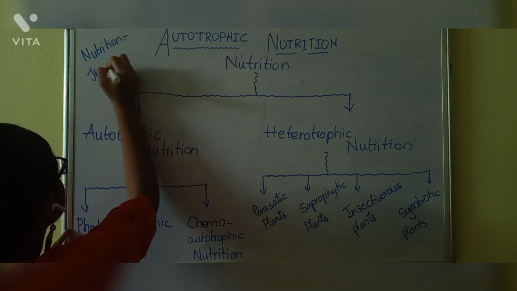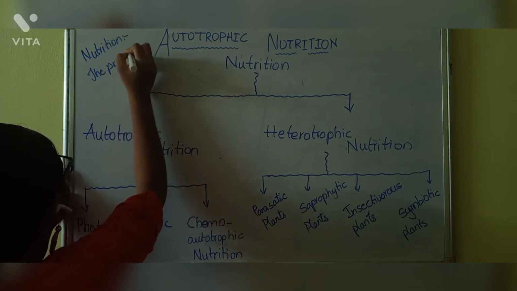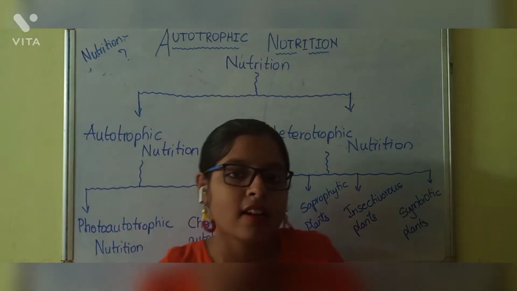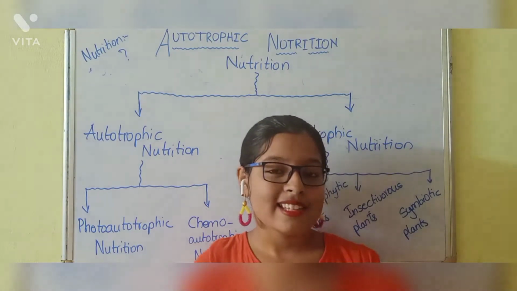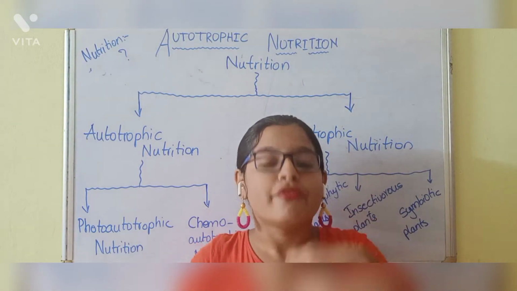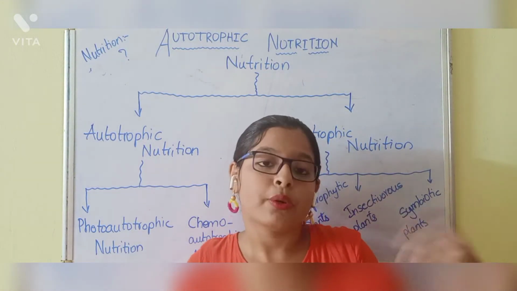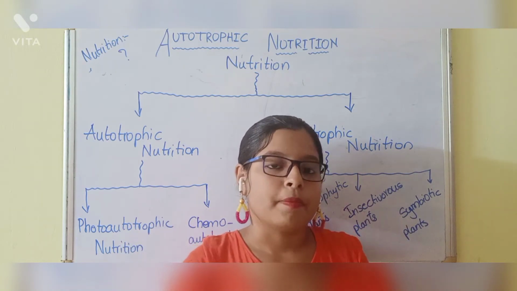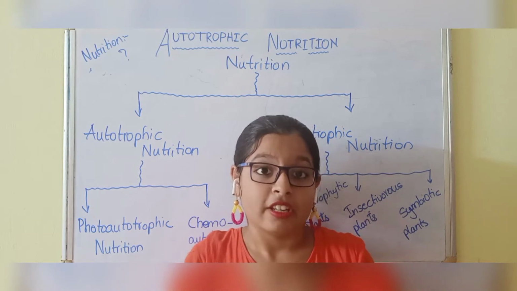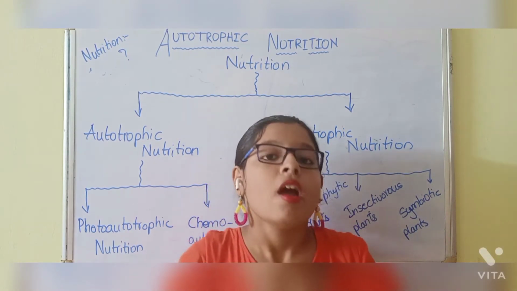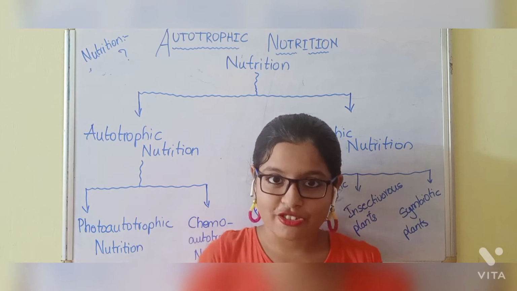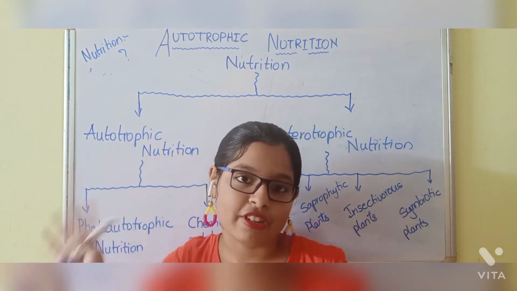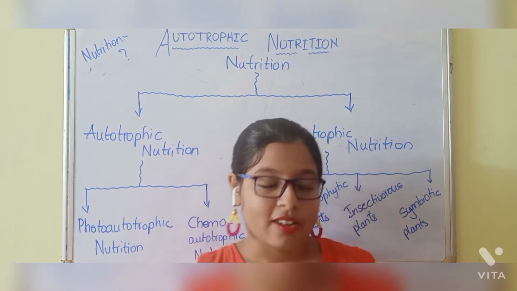Nutrition is the process in which an organism consumes food into its body, and the process of acquiring nutrients is known as nutrition. We have learned about nutrition since our lower classes.